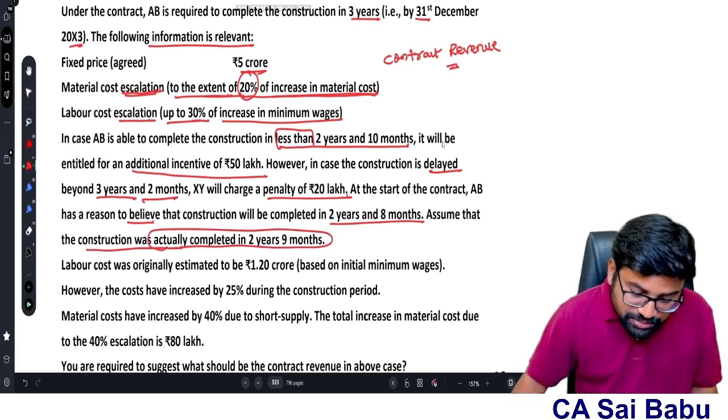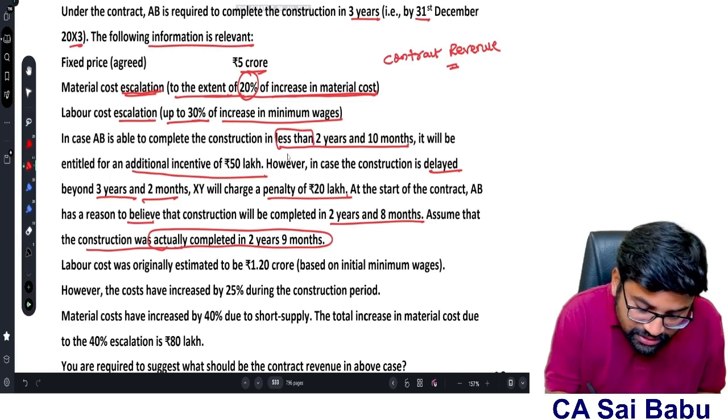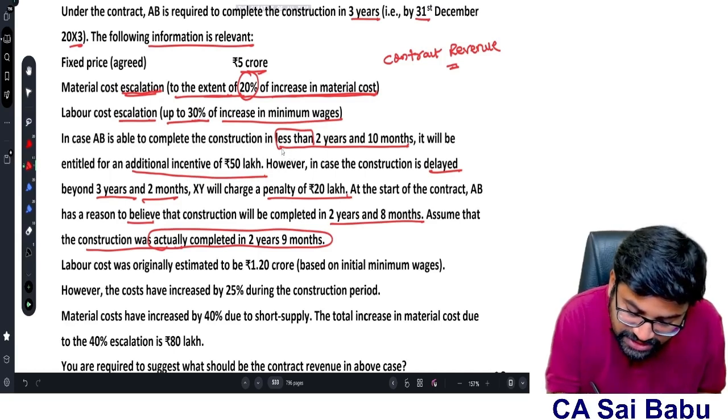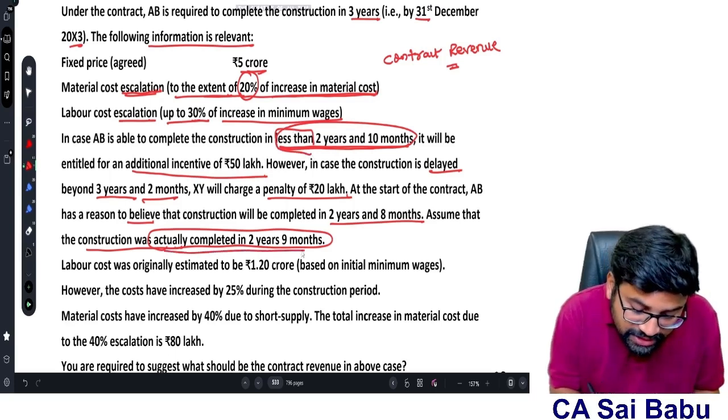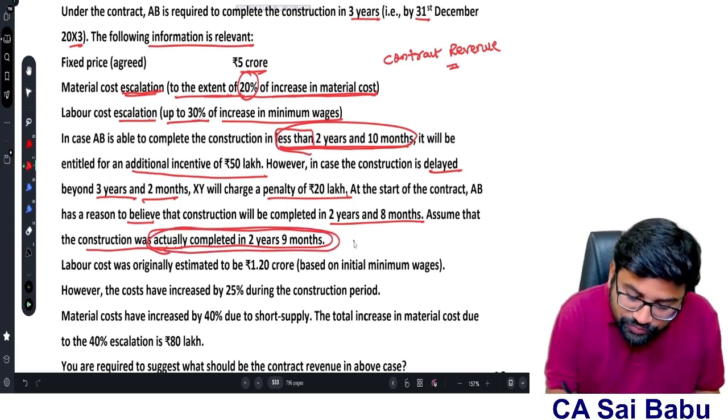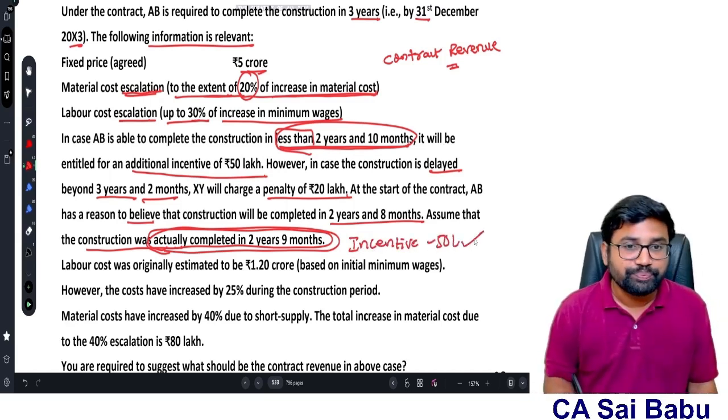Actually, construction was completed in 2 years 9 months, sir. Actually, what is the deadline, sir? If it is constructed in less than 2 years 10 months, then you will get an incentive. Here we completed in 2 years 9 months only. Therefore, the contractor is eligible for the incentive. Therefore, this 50 lakhs will be added to the contract revenue.